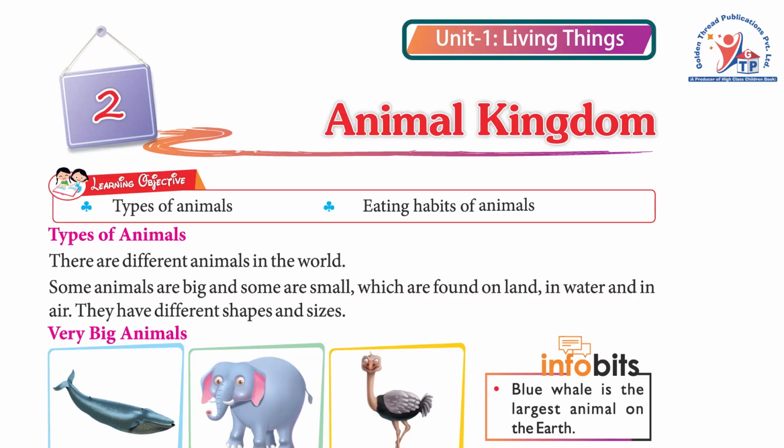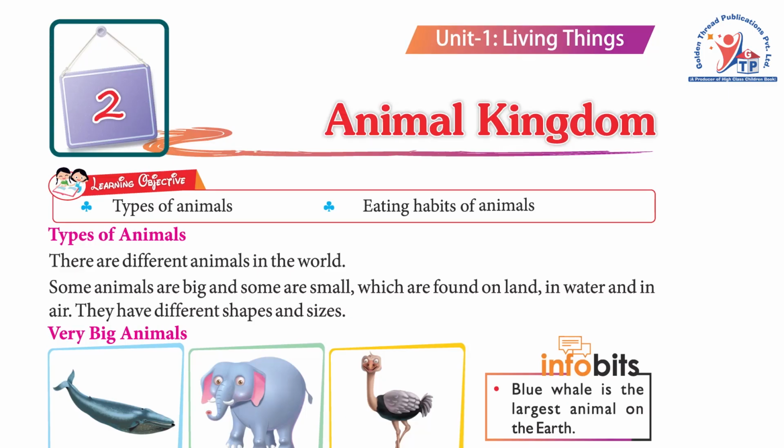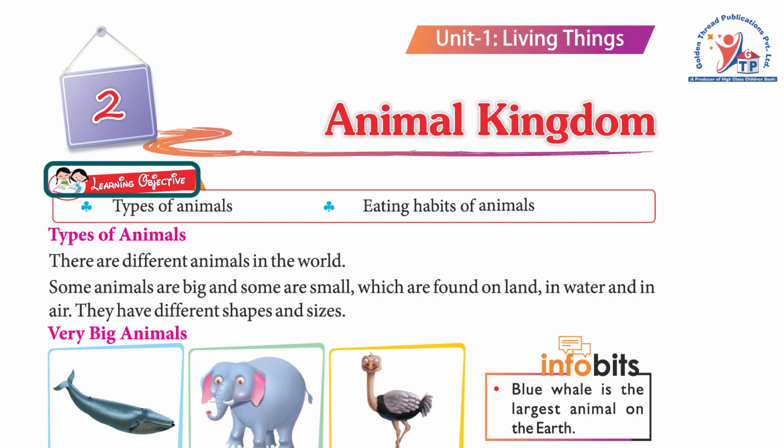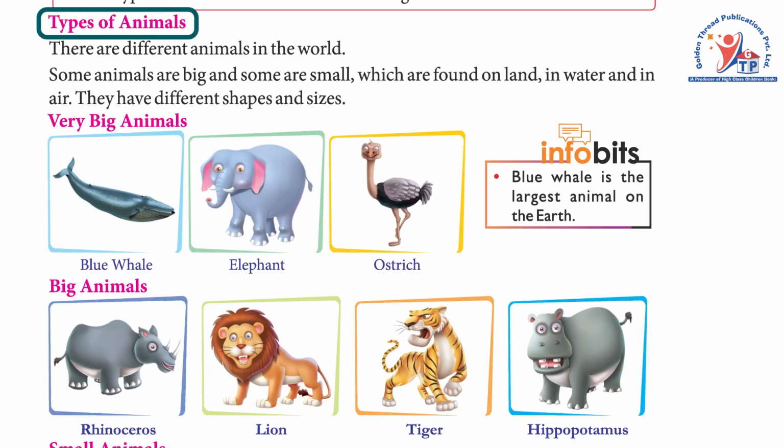Unit 1 Living Things. Chapter 2 Animal Kingdom. Learning Objective. Types of animals. Eating habits of animals.